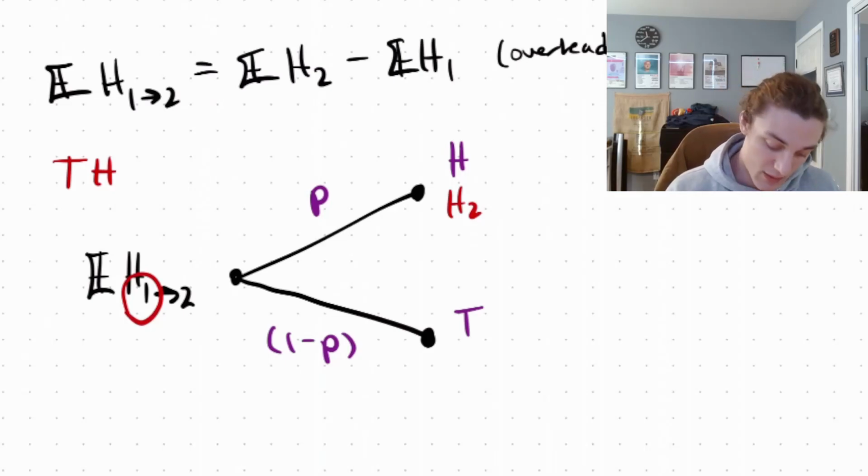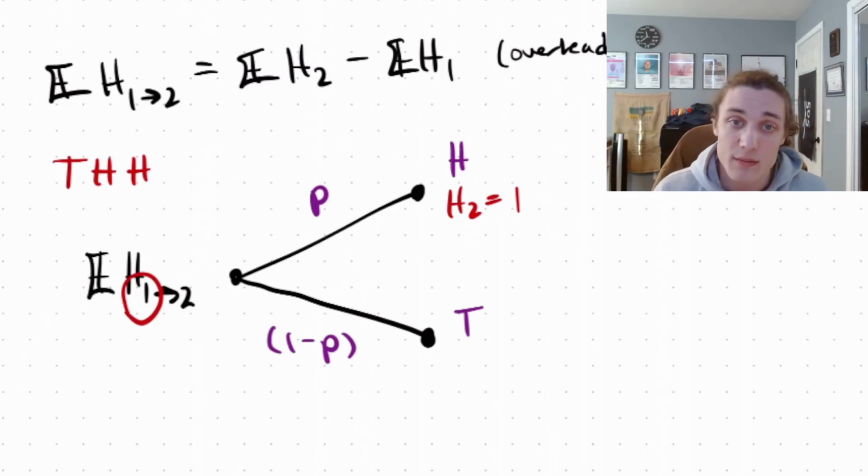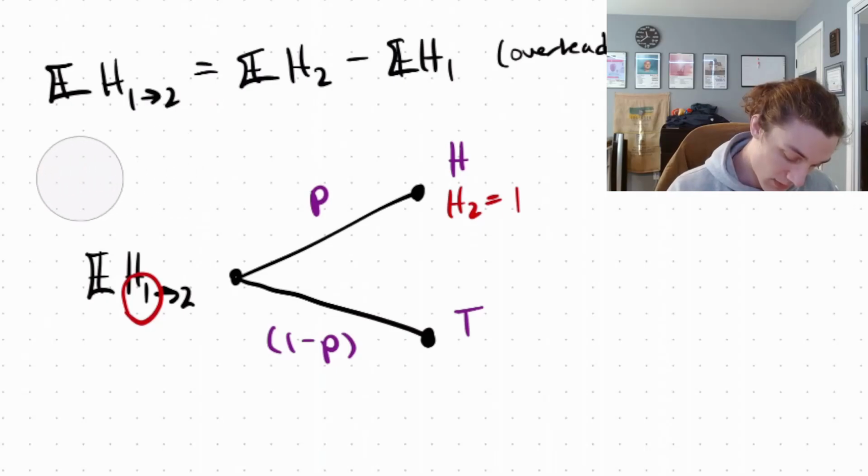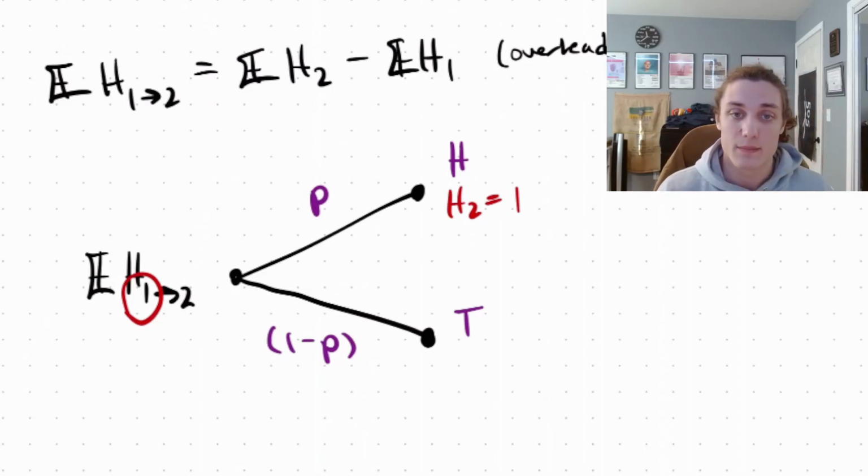If we're fortunate, with probability P we'll end up with another heads, and H2 in this case is just going to require one more toss. From H1, if we throw a heads, then H2 is just going to require one more toss. What if we're not lucky?